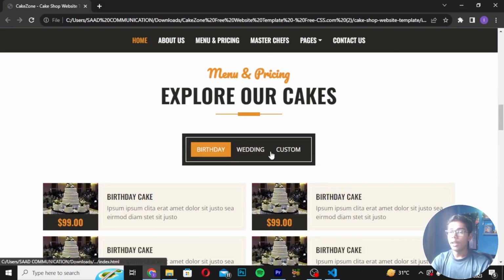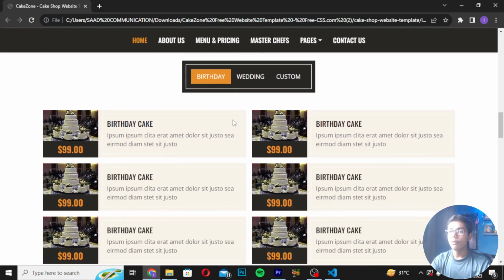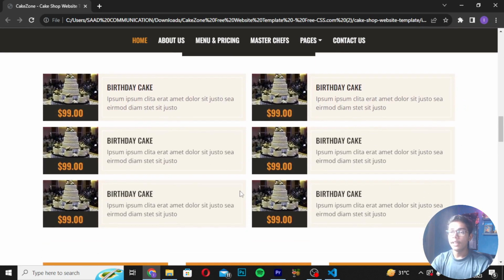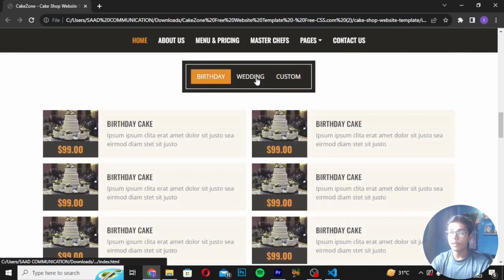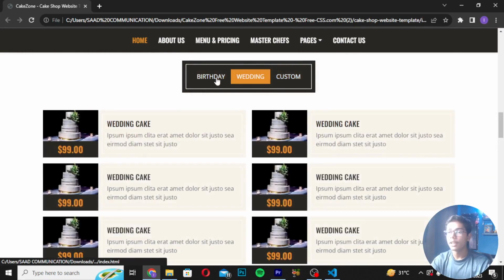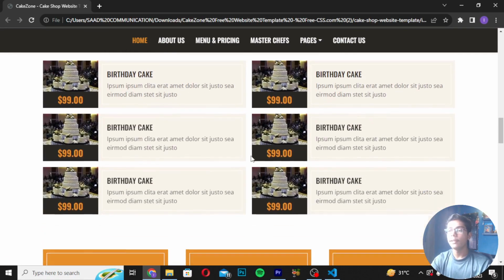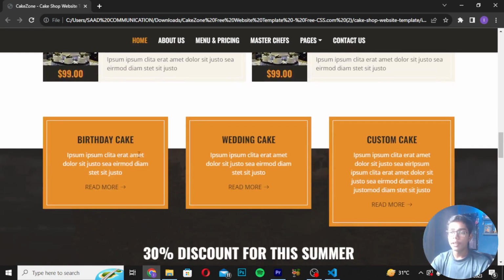Then the user can also see the pricing of cakes. So you will be getting all the cake section here, and the user can see the pricing. So different categories I put here: birthday, wedding, custom. So these are the tabs which I have created, and these are really amazing looking tabs you can see. Then we are also getting birthday cake, wedding cake, custom cake. User can take any one of them if they want to take.